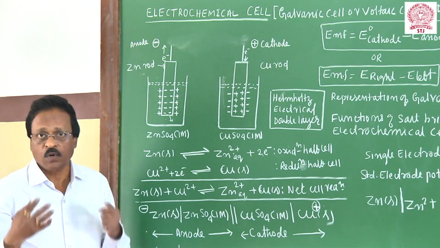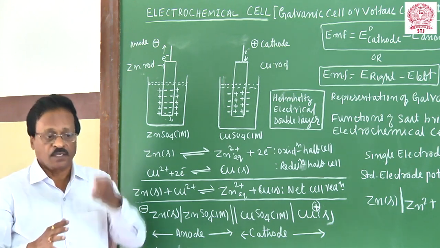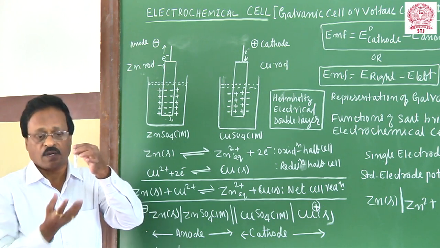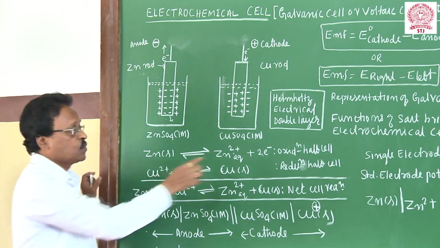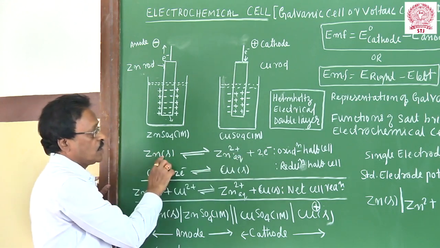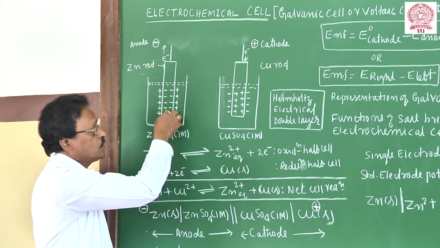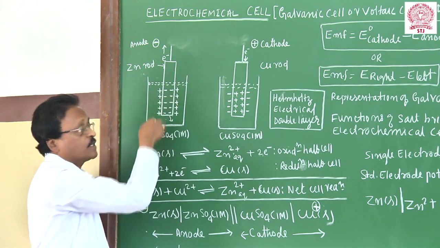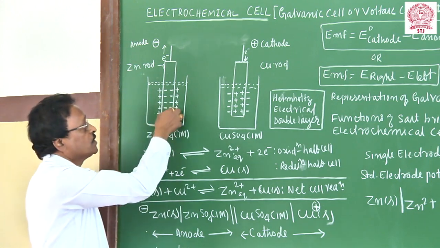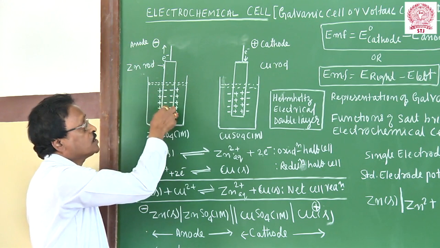You understand the basic concept in the construction of an electrochemical cell. The zinc rod is a more active metal dipped in its own ions. Zinc has more tendency to lose electrons, so this zinc rod dissolves into Zn2+ ions. These Zn2+ ions move into the solution, but electrons accumulate in the metal rod. After some time, this rod becomes rich in electrons.